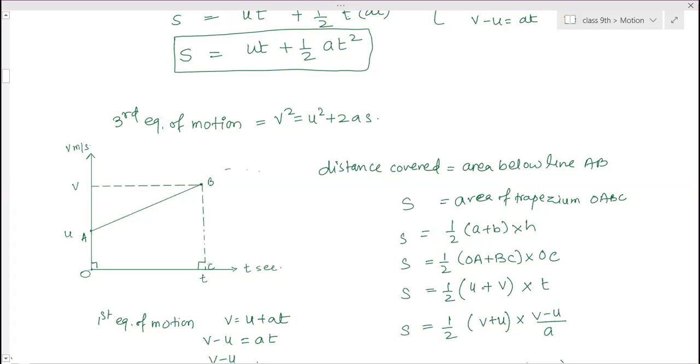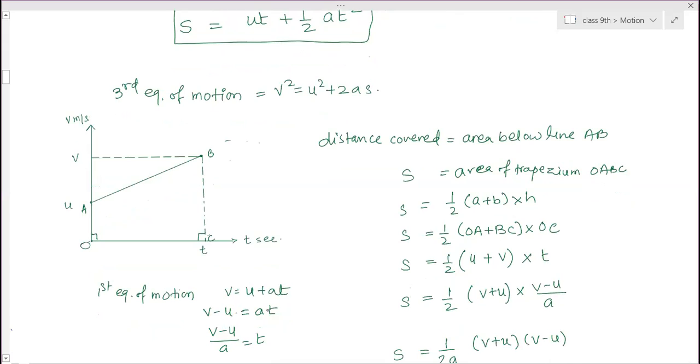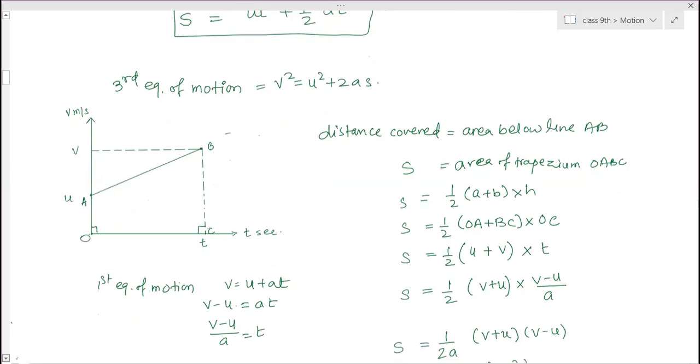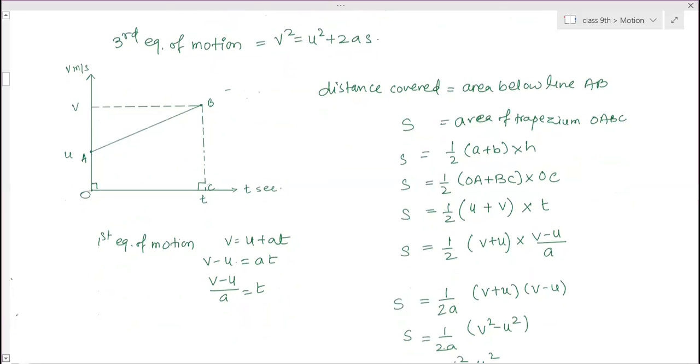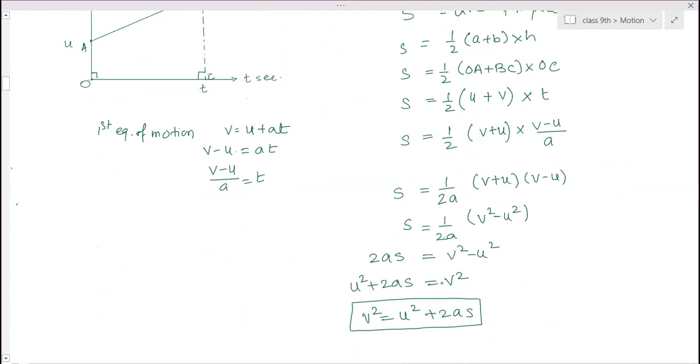So this is U plus V, that is V plus U, and T value, you have V is equal to U plus AT, first equation of motion. In that V minus U is equal to AT, so V minus U by A is equal to T. So that value of T we have to substitute here, V minus U by A. So V plus U into V minus U is equal to V square minus U square, into 1 by 2A. So this 2A will go that side. So 2AS is equal to V square minus U square, and therefore V square is equal to U square plus 2AS.